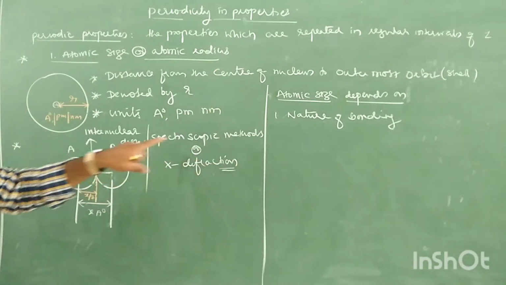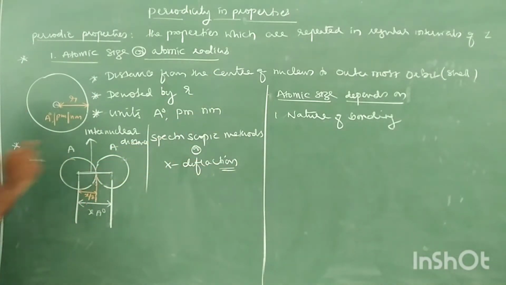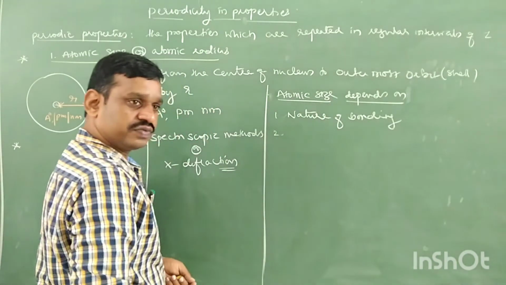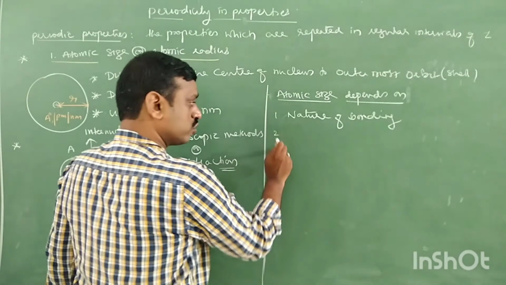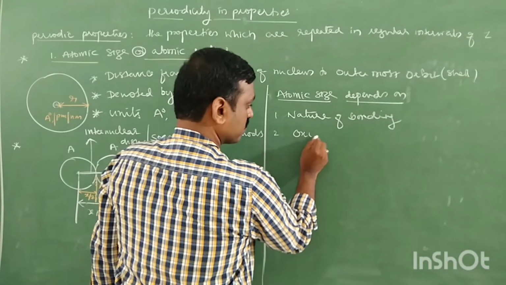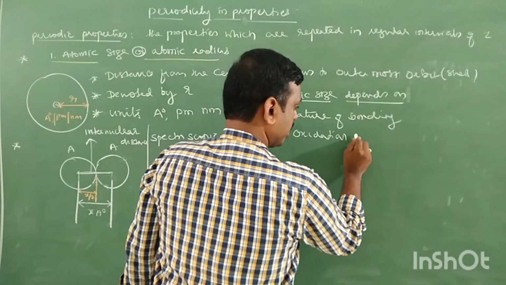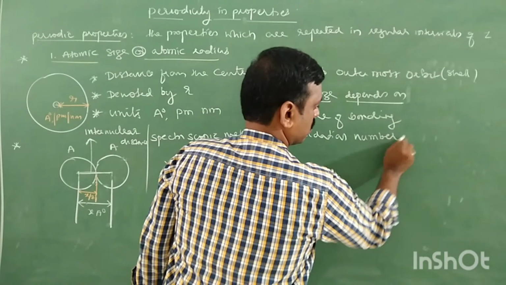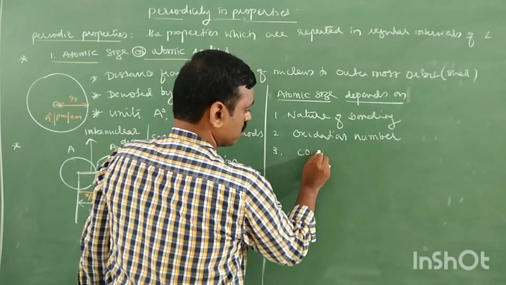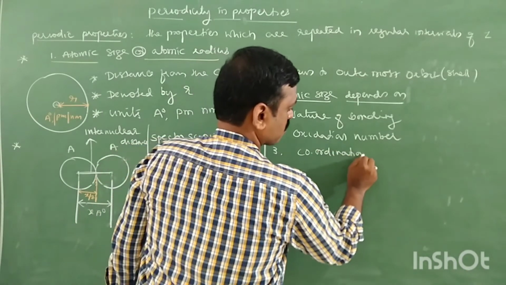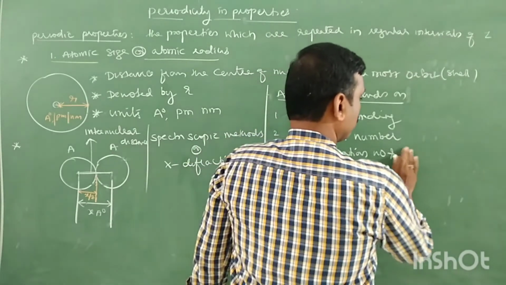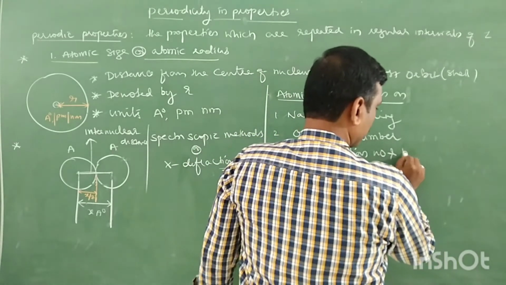Since atomic radius is calculated indirectly by bond length, atomic size depends on, one, nature of bond. Next, it also depends on oxidation state or oxidation number. Next, it depends on coordination number, and bond order also.